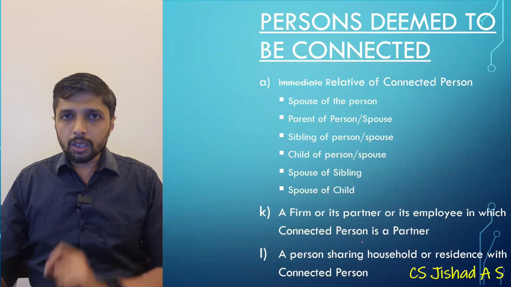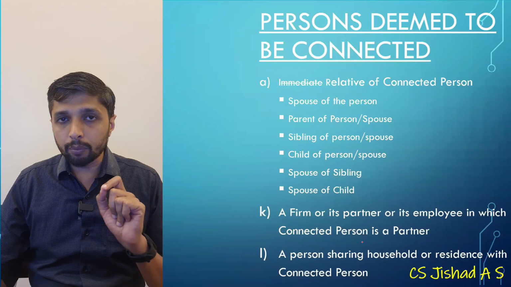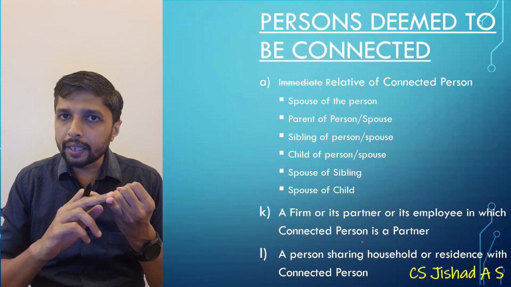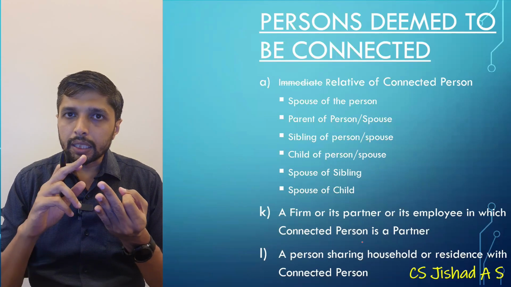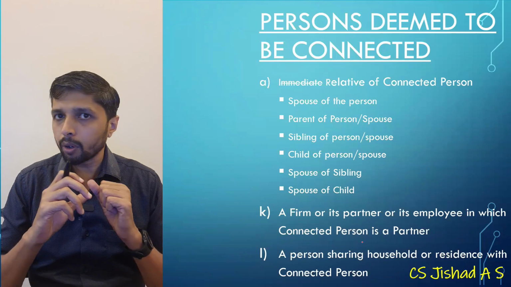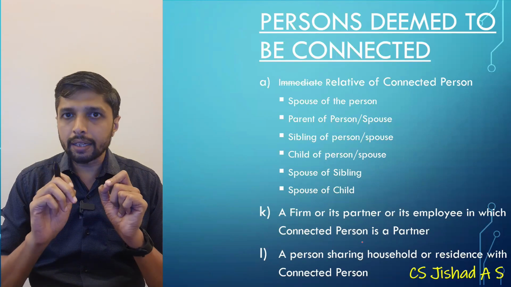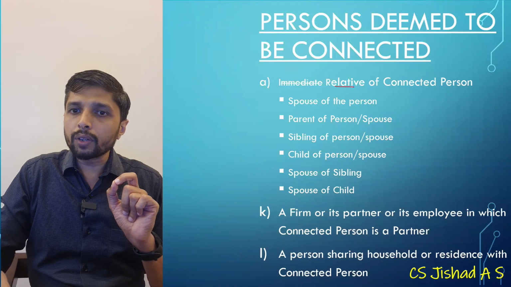So when we are discussing the concept of a connected person deemed to be connected, it was giving 10 points like immediate relative was there, holding company, associate company, subsidiary company, then intermediary under section 12 and so on. 10 particular points were there. So now SEBI regulation has amended immediate relative. Now it is only relative of connected person.